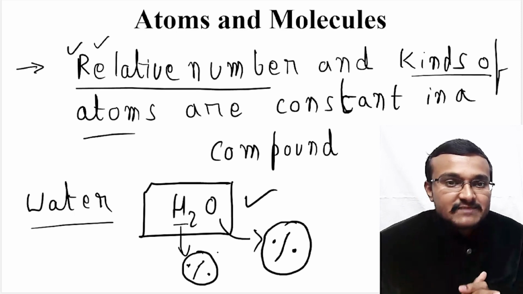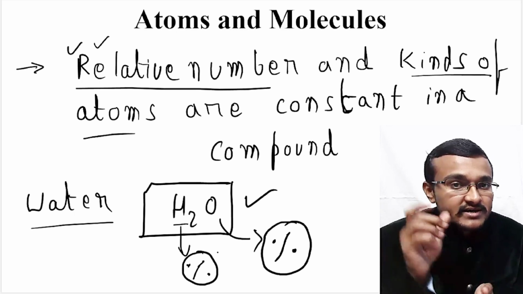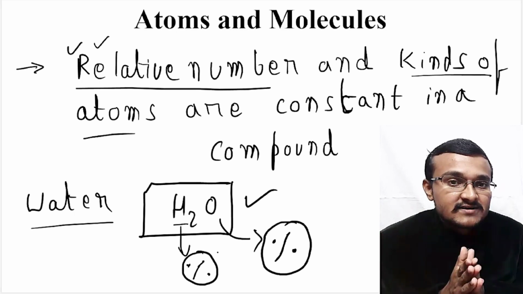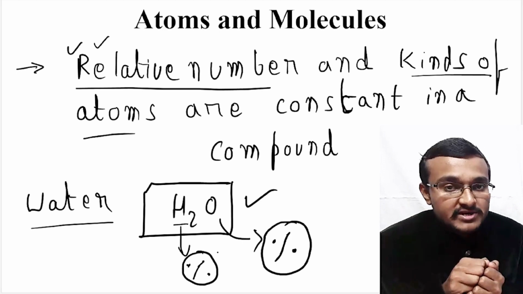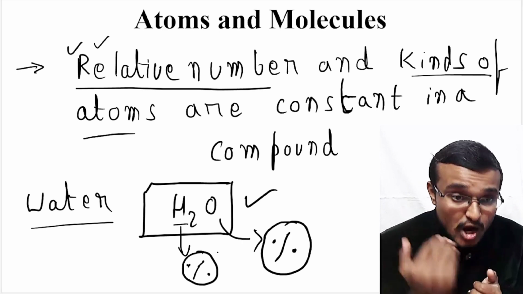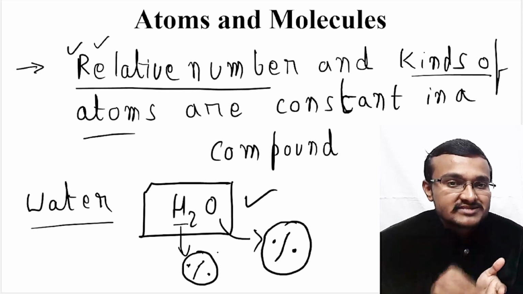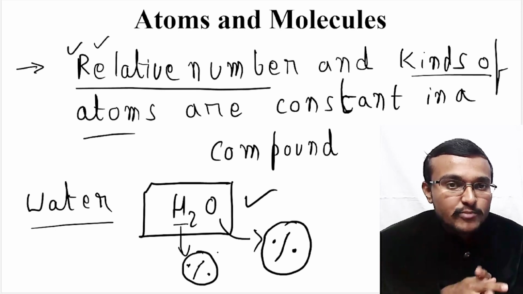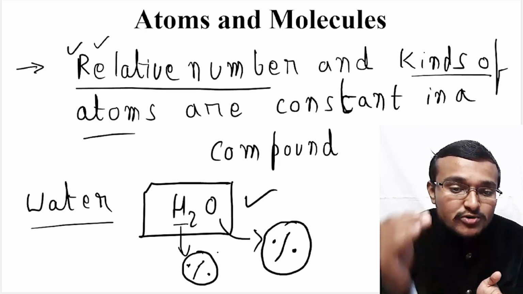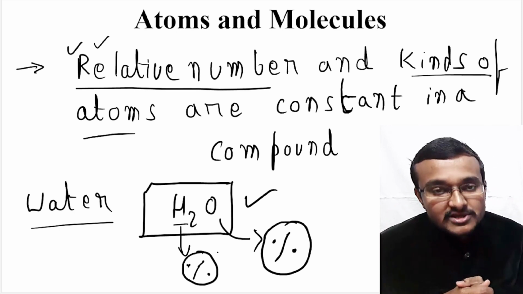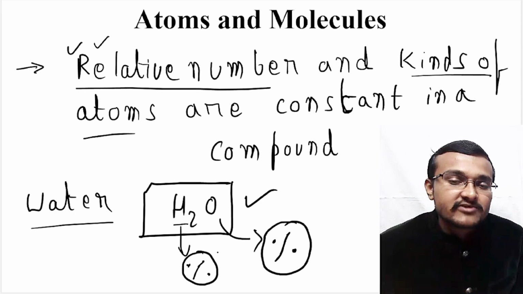Water is just an example. If you take any compound, the ratio of the elements combined to form it will be maintained throughout, and the percentage of elements present in that compound will be the same throughout. So this is the sixth postulate of Dalton.